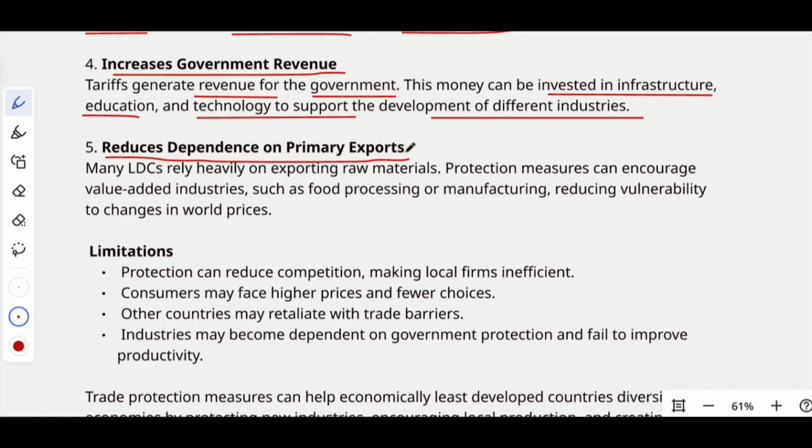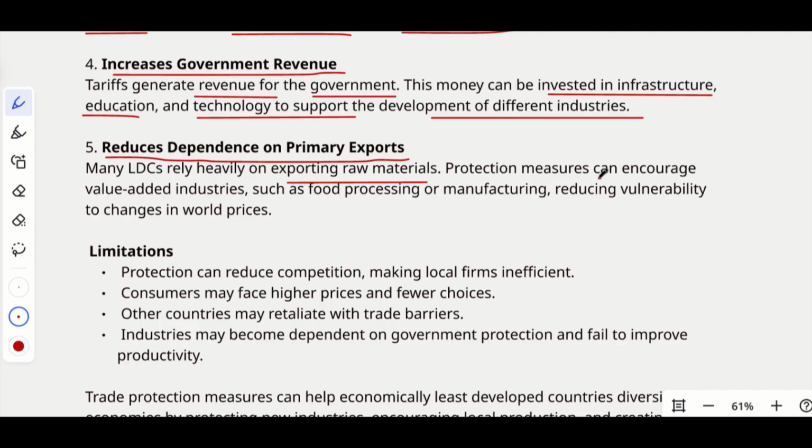So, majority of the productions in many countries are depending on the parts. Some of the parts are imported from the other countries. Okay. So mainly LDCs rely heavily on exporting raw materials. So for example, even though a multinational company is producing something from America, it might require some critical or crucial elements or raw materials from India or Afghanistan or Pakistan or Bangladesh, whatever be the country. So they might buy the raw material.